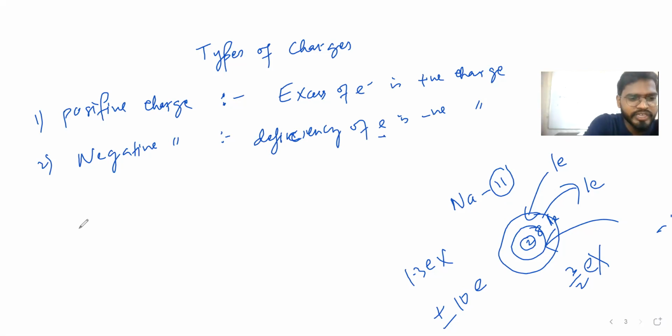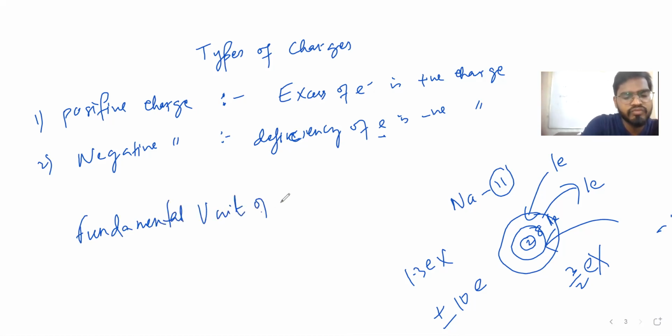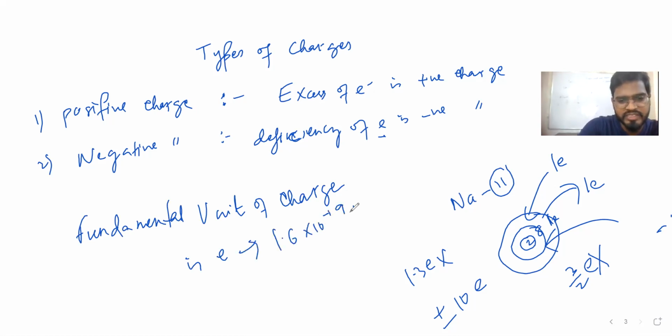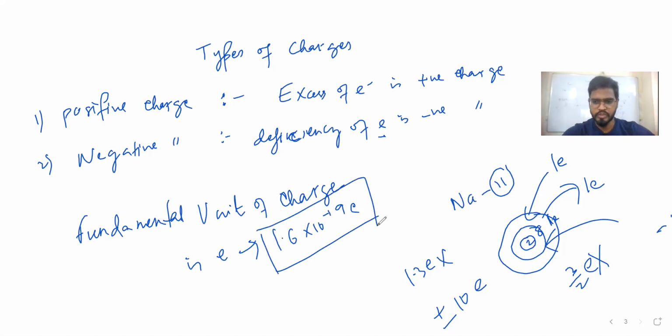Now one more point: the fundamental unit of charge. The fundamental unit of charge is the electron. The value of 1 electron's charge is 1.6 into 10 to the power of minus 19 coulomb. That's it. Hope you got it: what is positive charge, what is negative charge, and what is the fundamental unit of charge.